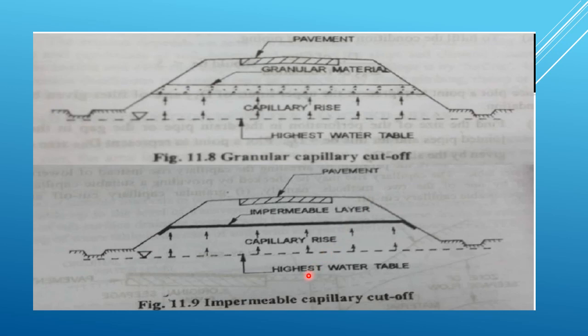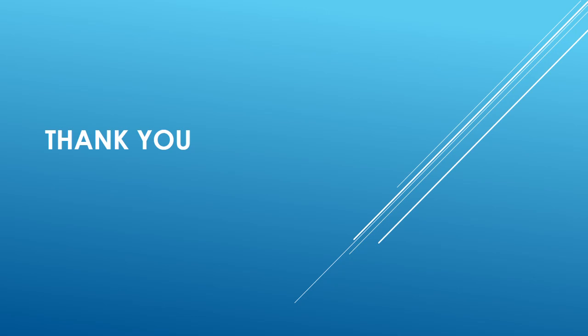And second one, impermeable capillary cutoff. In this method, an impermeable membrane or bituminous layer is inserted in the place of granular blanket during the construction of embankment. So which is shown in this figure.